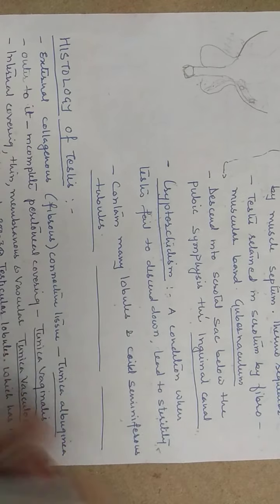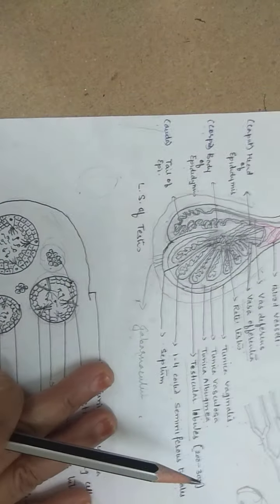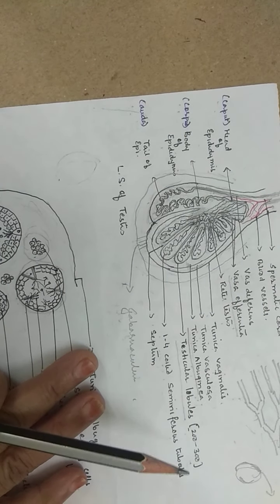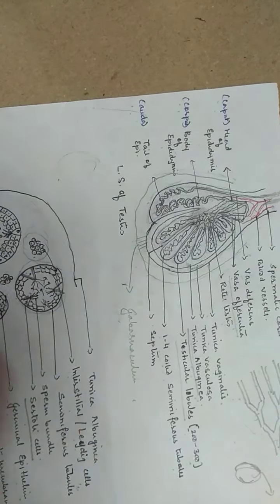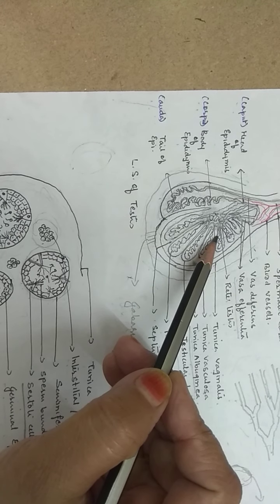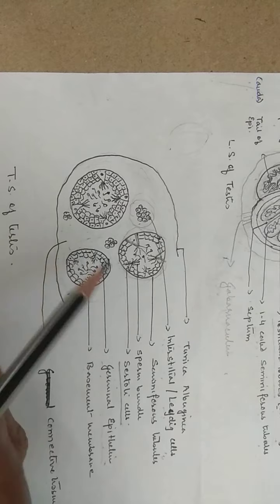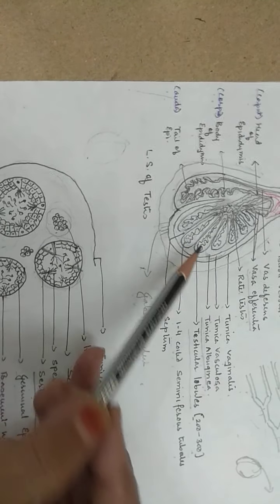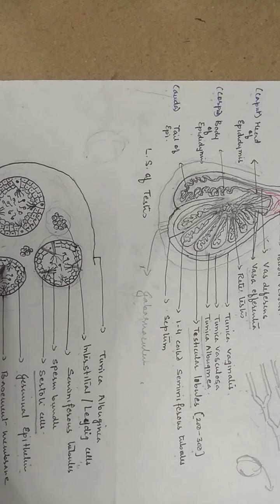Now we will see the internal structure. To see the internal structure, you have to have the diagrams in front. To study the testes internally, you will have to take a section of the testes. One is the longitudinal or vertical section, and the second is the transverse section. A certain part you study in the longitudinal section, a certain part in the transverse section.